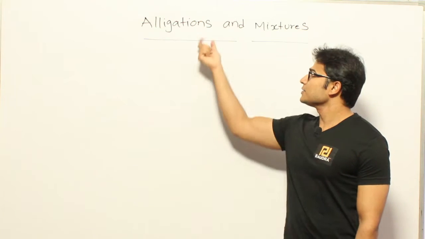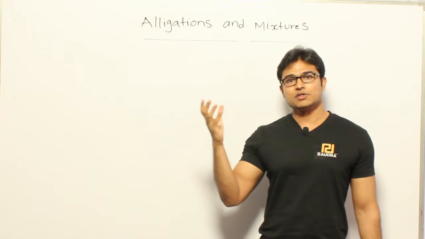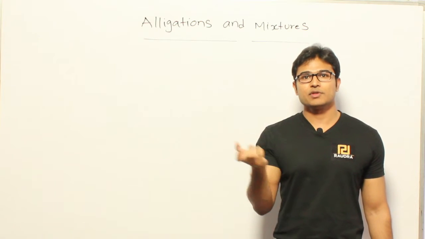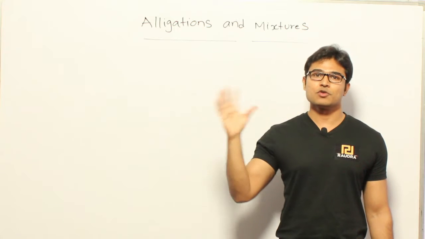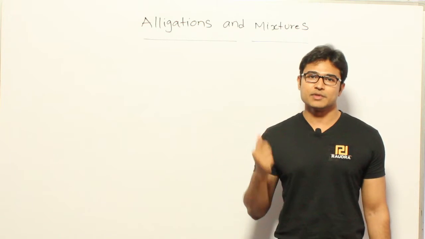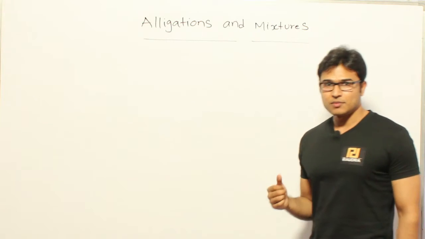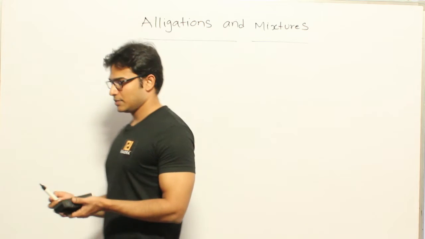Alligation deals with the quantities in which you have to mix these two items so that the final item is going to be of this quantity. So alligations means dealing with the quantities of these mixtures. With examples it will be clear, so let me take a simple example and explain it.